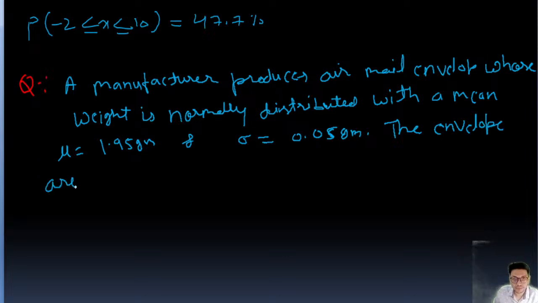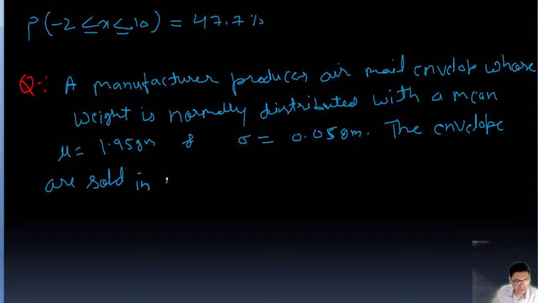The envelopes are sold in lots. Lots means a bunch of things.